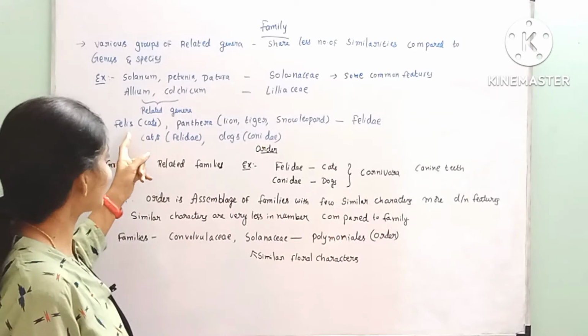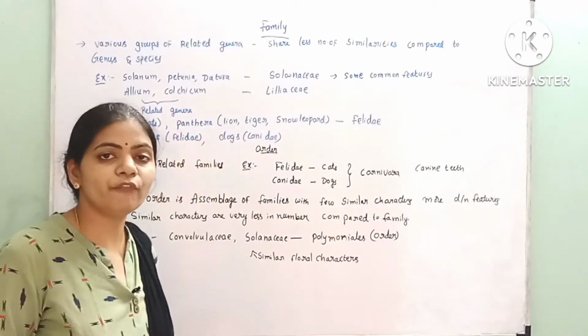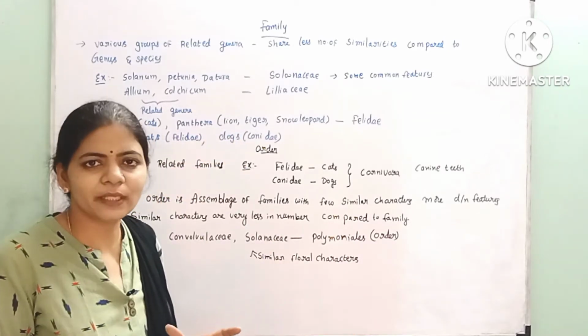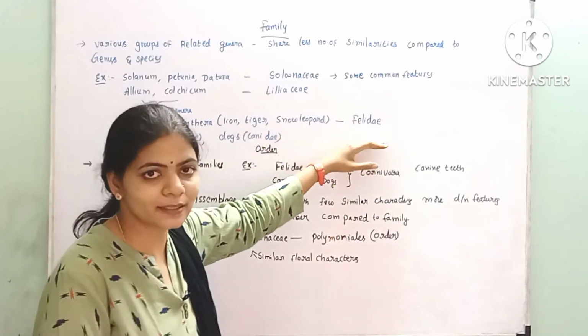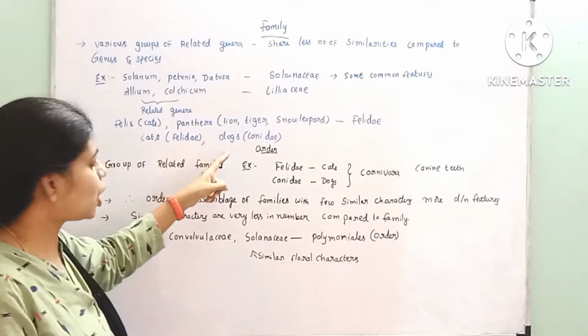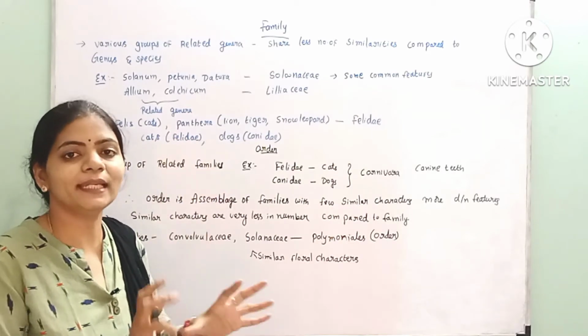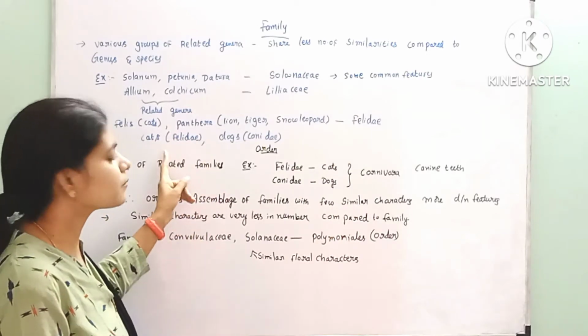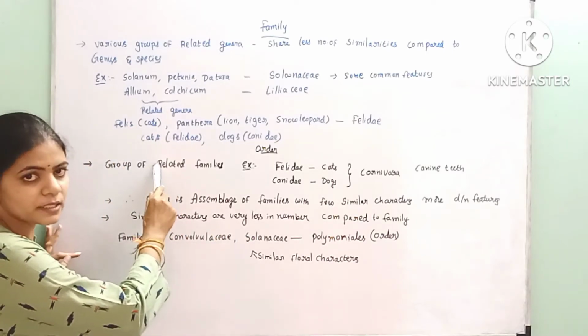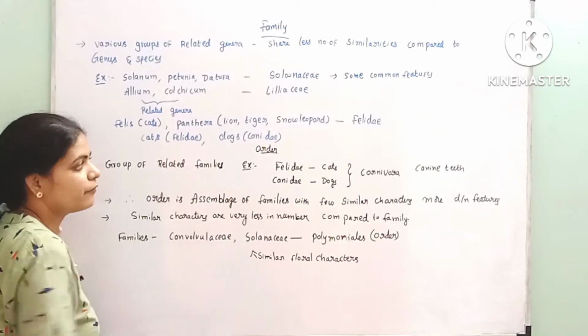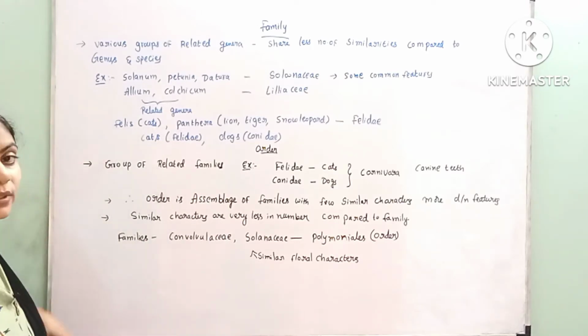If you see these cats, lion, tiger and snow leopard, they have some similar characters, hence they were placed under the Felidae family. But the dogs and cats are quite distant, hence they were placed under two different families separately. The cats were placed under the family Felidae and dogs under the family Canidae. This is about the family.